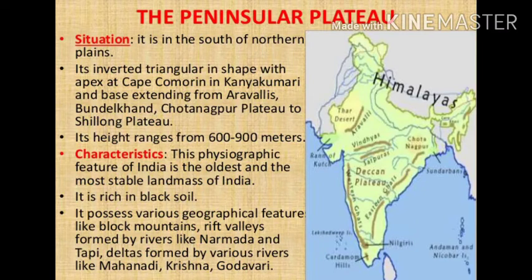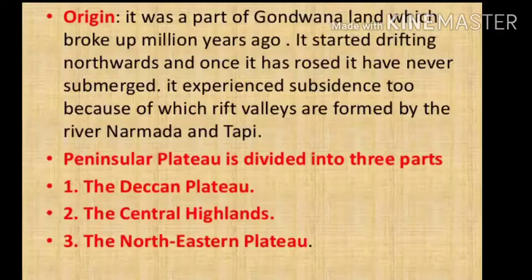It is bordered by Delhi in the northwest, the Rajmahal Hills in the east, Gir Range in the west, and Cardamom Hills in the south. This is one of the oldest and most stable landmasses of India.